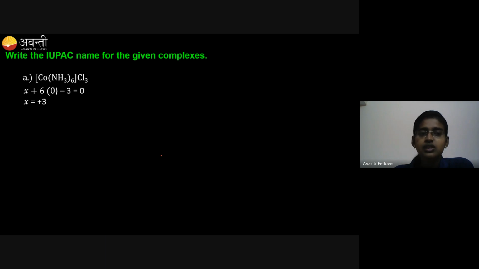So, the oxidation state of cobalt is +3. How is it +3? Amine is a neutral ligand, so 0. Cobalt is taken as X, and there are 3 chlorines outside the bracket, so X - 3 = 0. So X is equal to +3. Okay, that is the charge.